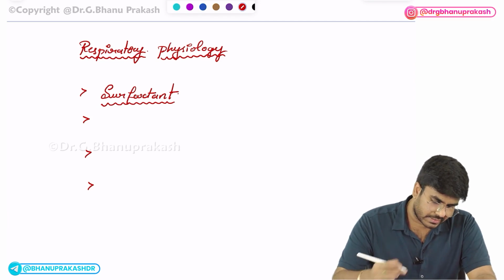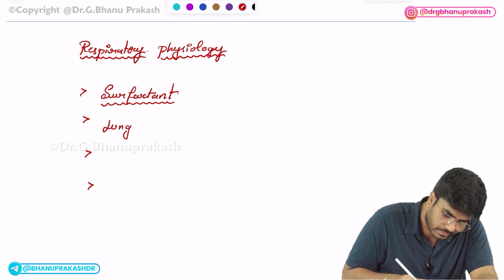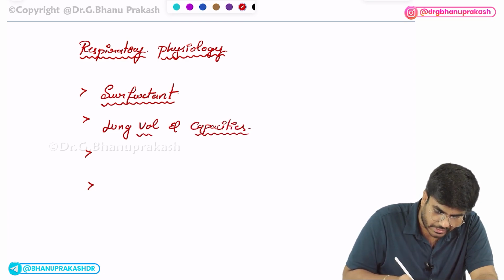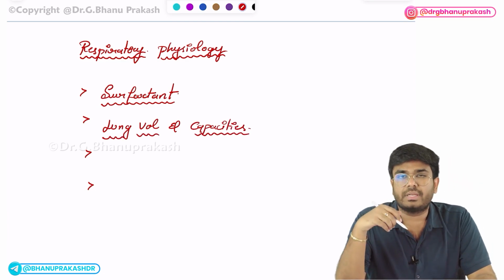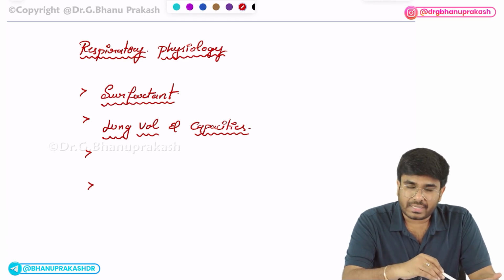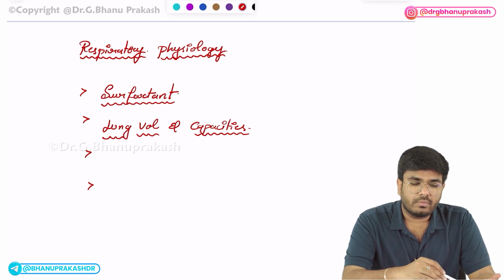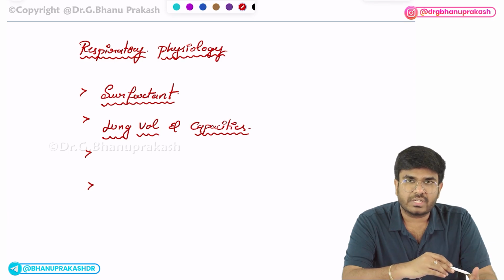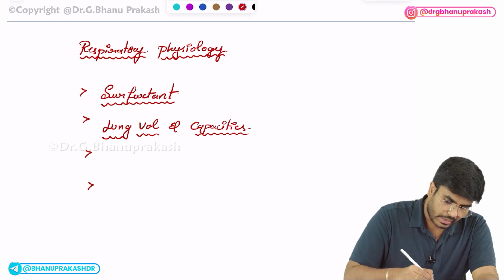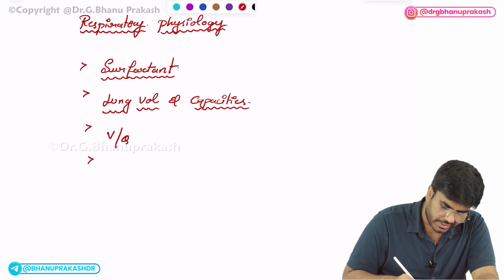Next, after this, lung volumes and capacities. Spirometry curves. They will talk about the spirometry. They will give you the spirometry graph and ask you to mark tidal volume. What is inspiratory reserve volume? Expiratory reserve volume. What is vital capacity? What is functional residual capacity? That they will ask you. Next, after this, V by Q ratios.